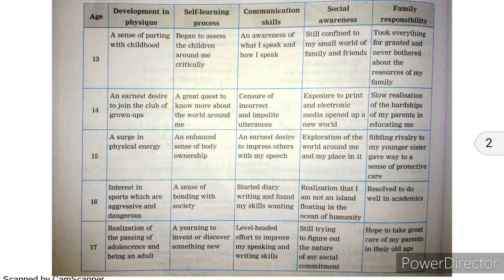Then social awareness: still confined to my small world of family and friends. When we think about the age 13, we are confined only to our family and friends. We never think about beyond our family and friends. Then family responsibility: took everything for granted and never bothered about the resources of my family. We do whatever we want at the age of 13, 14. We never think about what the family would say or how the family would suffer. So we always take everything for granted. We never bother about the family, right? So this happens in the age of 13.